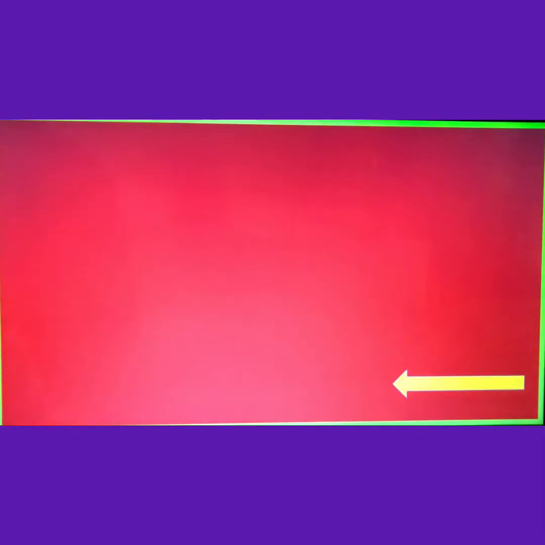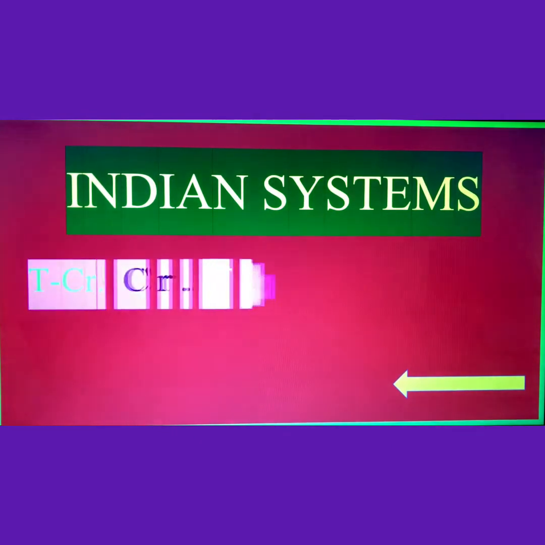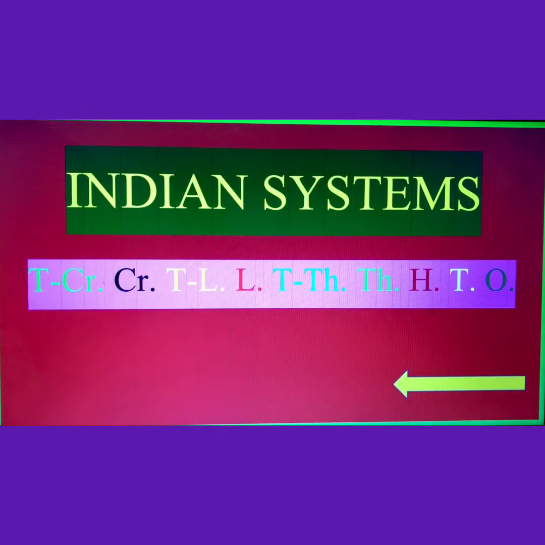Okay. Now here is how you can read the numbers in the Indian system. Always you will read the numbers from the right hand side, and you can see that on this right hand side here is O. O means ones, T means tens, H means 100, and TH means 1000. TTH means 10,000, L means lakh, and TL means 10 lakh.